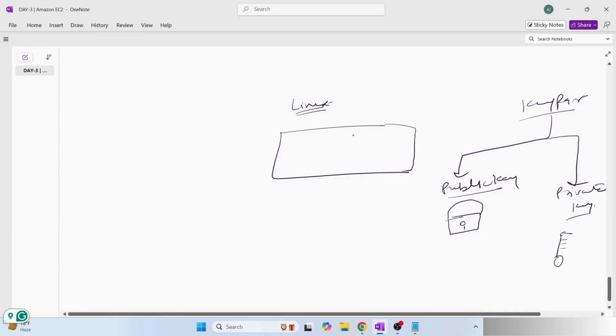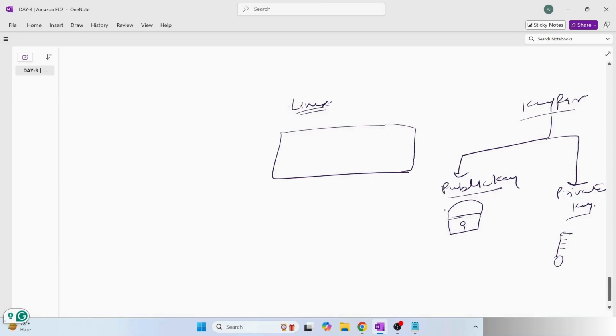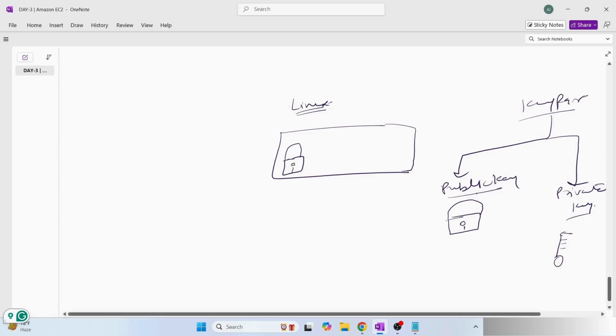Now basically when we create a virtual machine of Linux kind through AWS, what AWS is going to do, it's going to put this lock inside the Linux machine. The key to this lock is the private key that we have, and once this lock is put on the Linux machine, we can use this private key to open it, right?